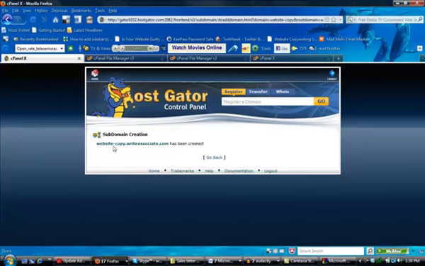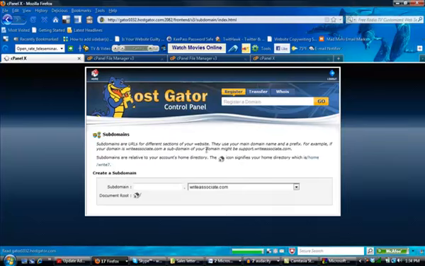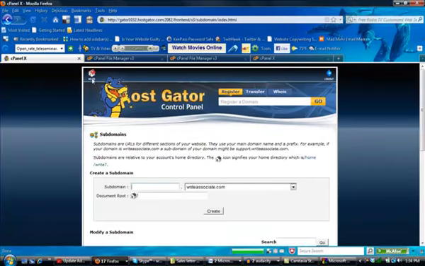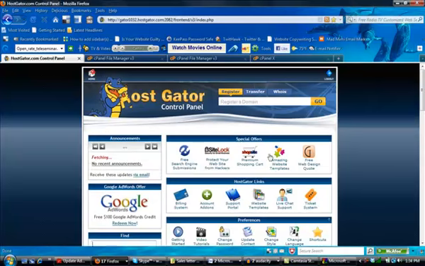So this is my new subdomain, website-copy.writeassociate.com. Okay, so what I'm going to do now is click go back, and then actually I'm going to click the home button. It's kind of taking a while. Okay, so I'll click the home button, and that's going to take me back to the control panel.